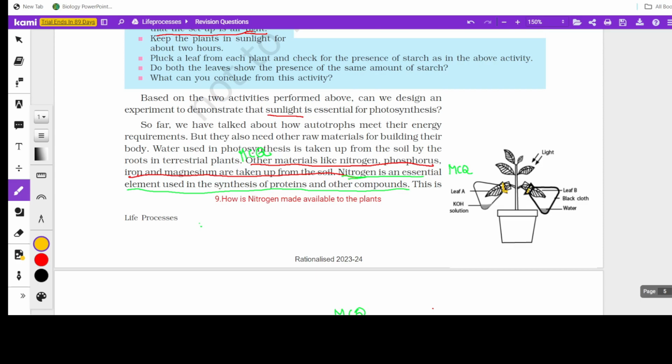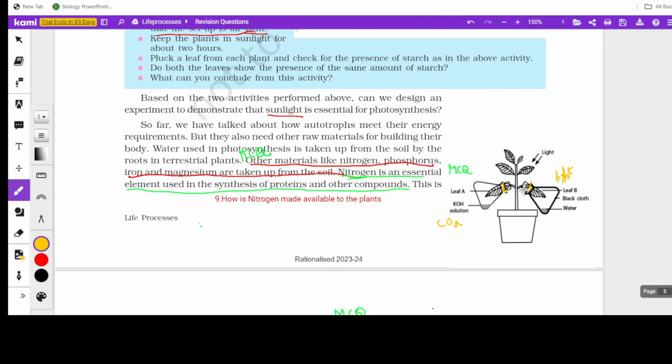This is a glass beaker, so definitely it's getting light, but here carbon dioxide is not available. And in this case, the glass jar is covered with a black cloth, so sunlight is not available here. They have stopped the supply of carbon dioxide in one, and here the entry of light is prohibited.